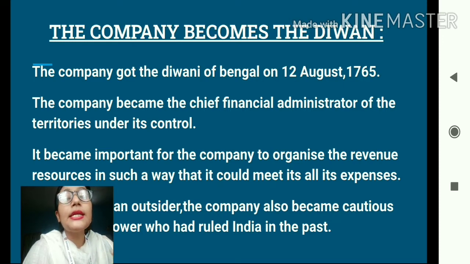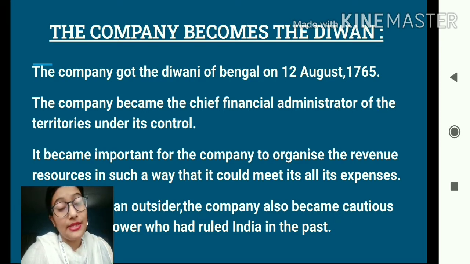So students, since the company could now have access to all the resources, it became very important for the company to organize the revenue resources in such a way that they could use the resources to meet their own personal expenses. That means the company now felt that it was very important for them to organize the entire revenue structure so that they can utilize the resources for their own benefit.